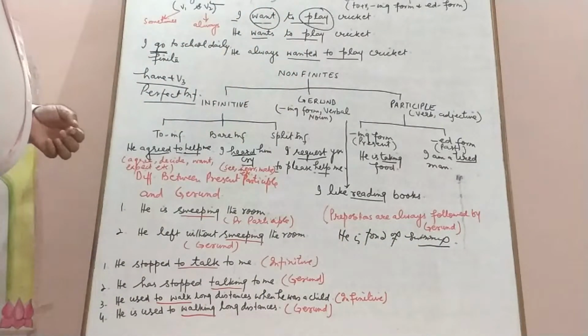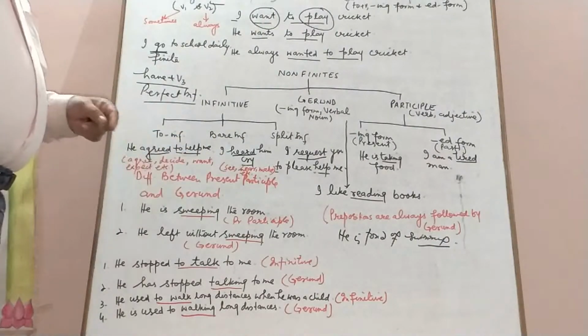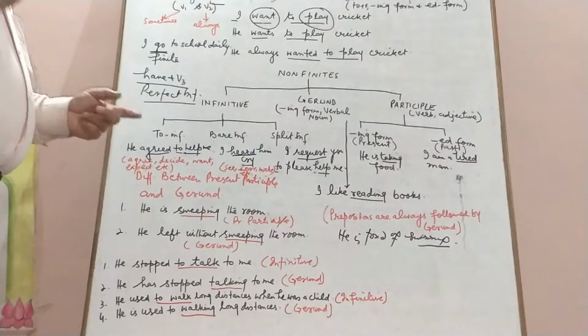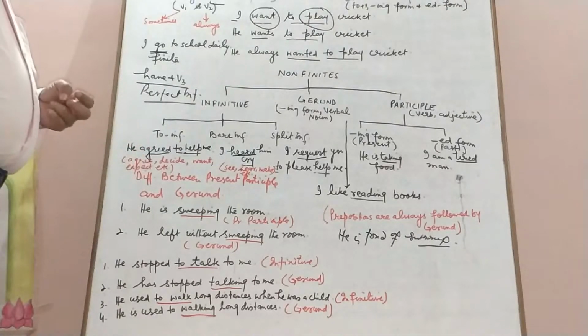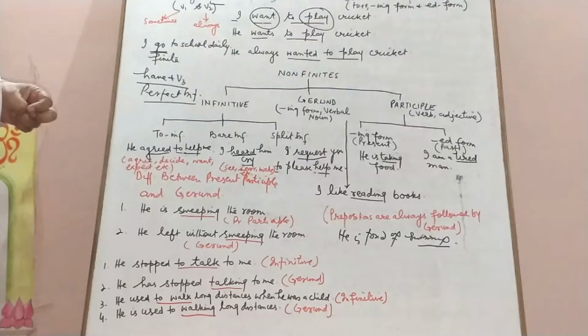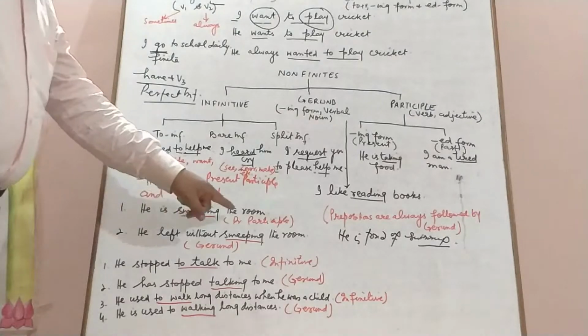Now, as I told you, the present participle and gerund both have the ing form, which is the ing used with the base form of the verb, that means with the first form of the verb. We will study some differences between the two to clear the concept. We have "He is sweeping the room."